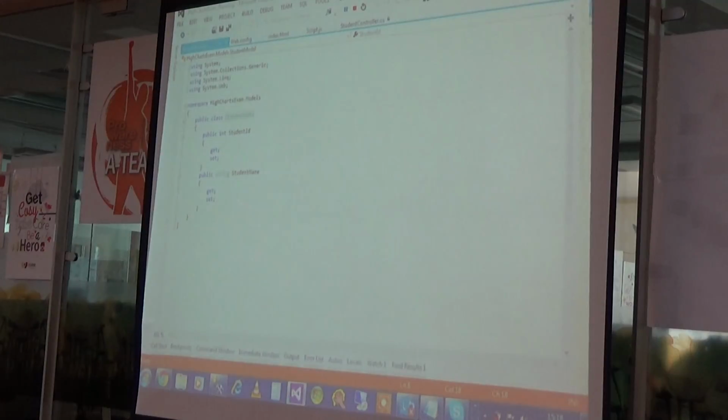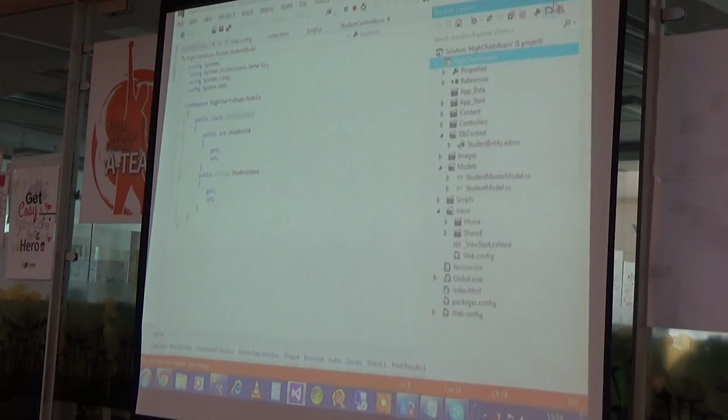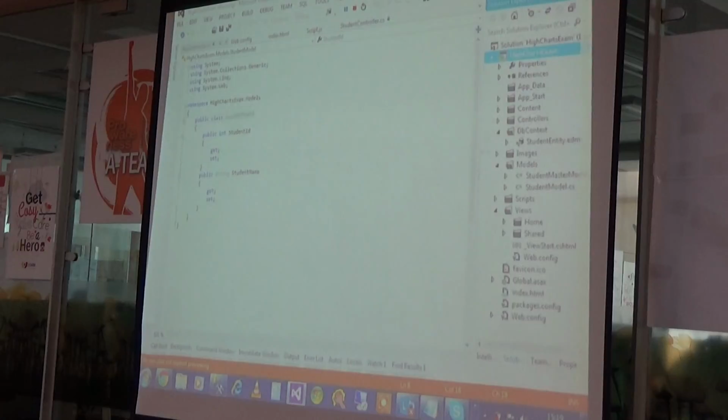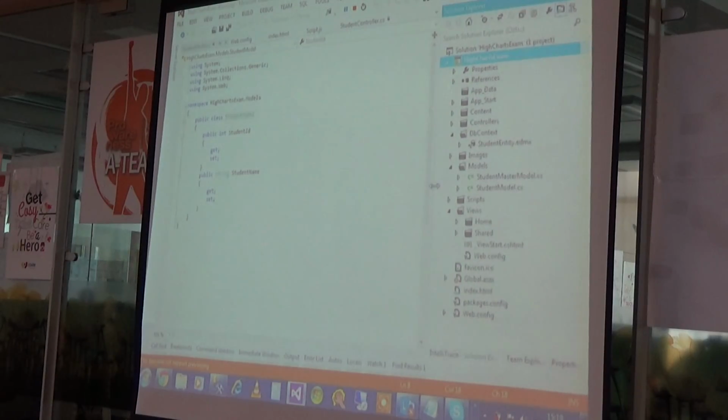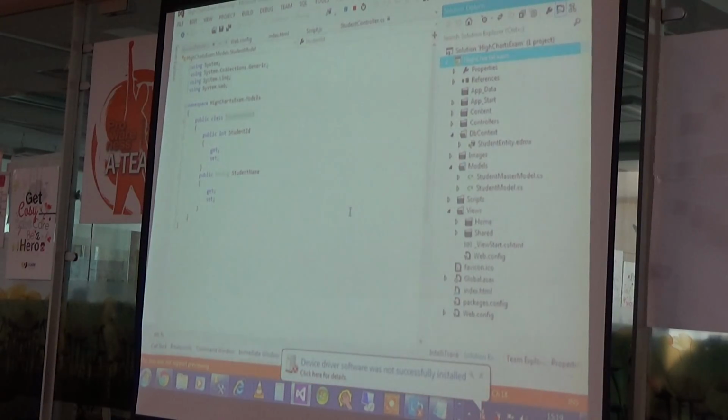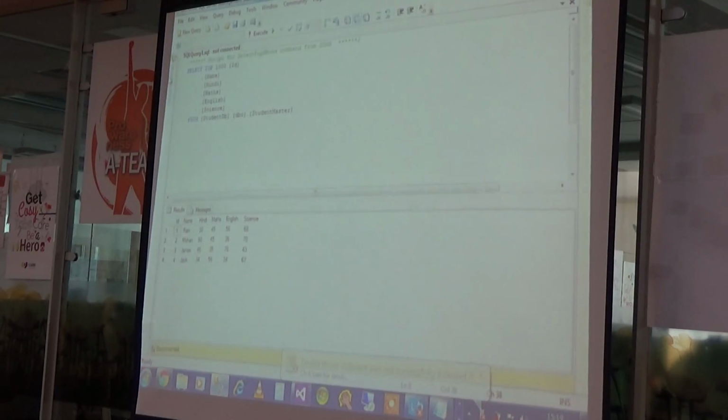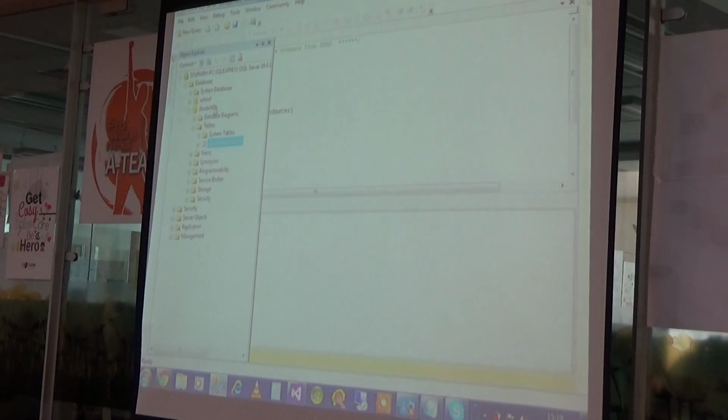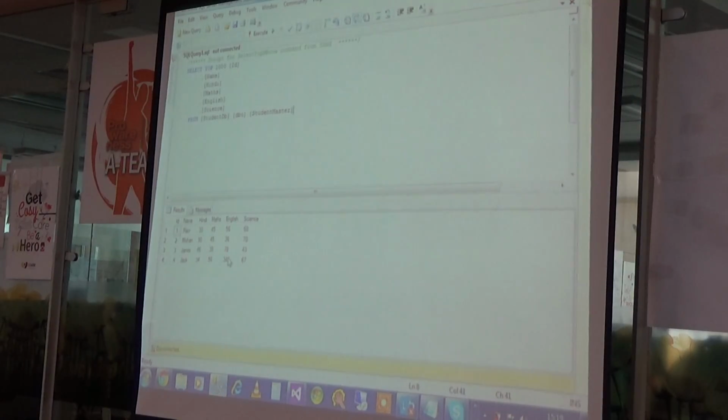So you can see here, this is a pretty cool, simple application which is developed in Web API and AngularJS. Here we have a database, and in the database we have only one DB, the student DB. In the student DB you have a student master table, and in it you can see we have a student ID, a student name, and subjects, and each row defines that this particular student has earned this kind of marks.